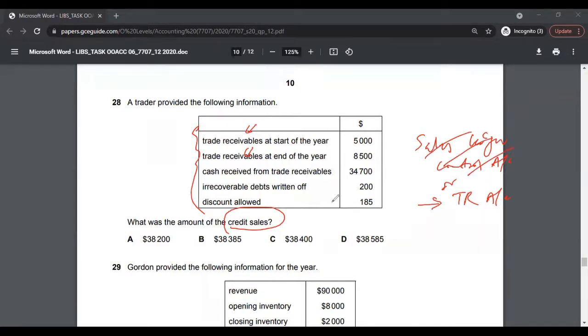And then once you prepare the T account, using this information you would be able to know what credit sales is. I would say this question is medium because it requires you to know some basic knowledge of trade receivable accounting.